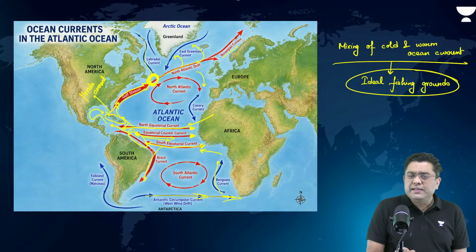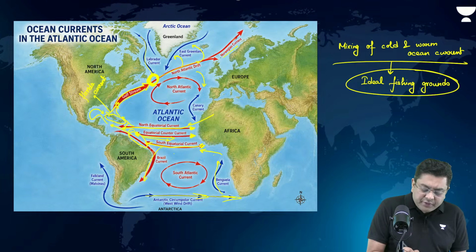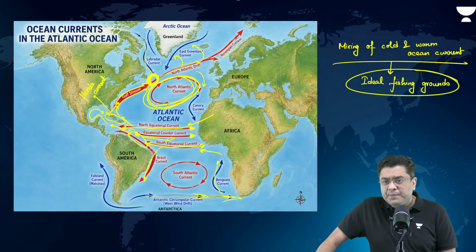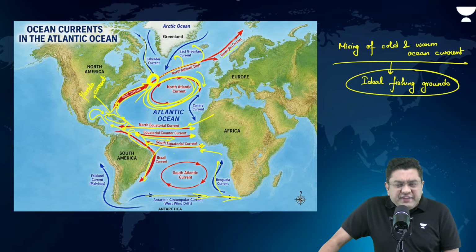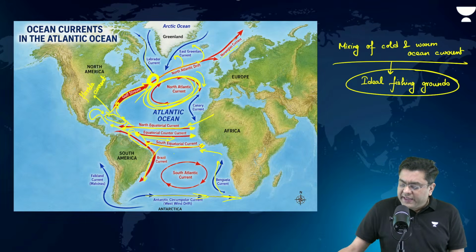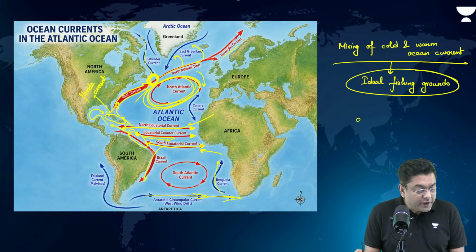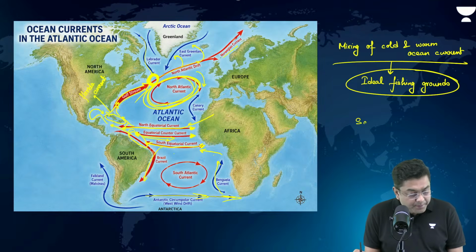However, in the Atlantic, there is some slight difference. In the central portion, you have a zone of calm where a lot of seaweed grows. Seaweed in Portuguese is known as sargassum.